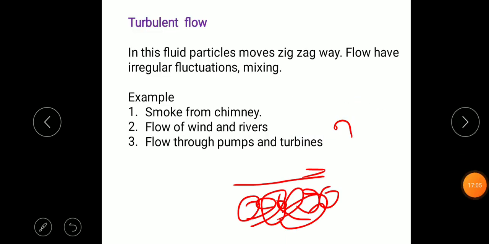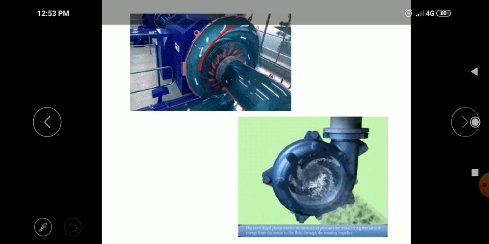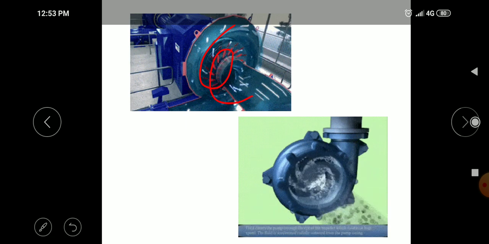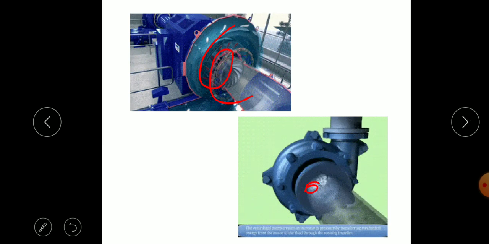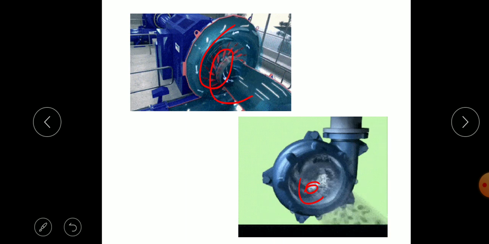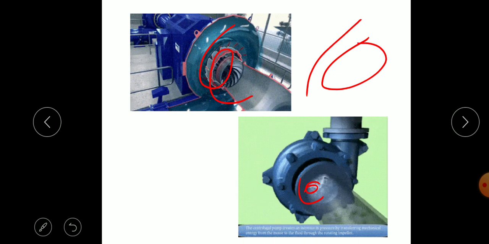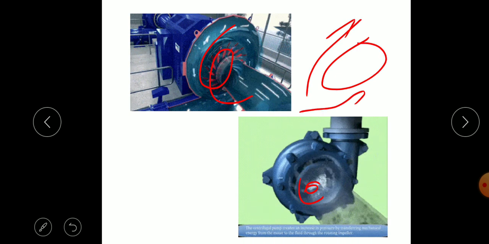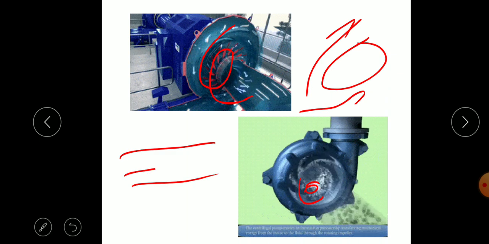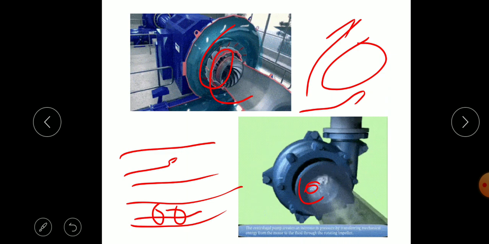Next we are considering this diagram, which shows turbulence. Here the particles are moving a lot along the laminar line, and vortices or a zigzag path are created. Flow through pumps and turbines, or flow at higher velocities, is turbulent flow, and any restriction in the flow causes turbulence. Flow through a simple pipe may be laminar, and if there is a restriction to this flow, it may cause turbulence in the pipe.